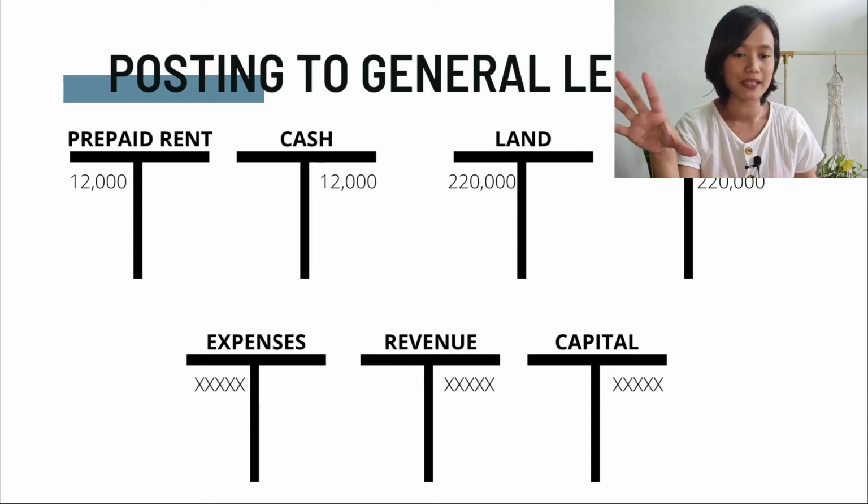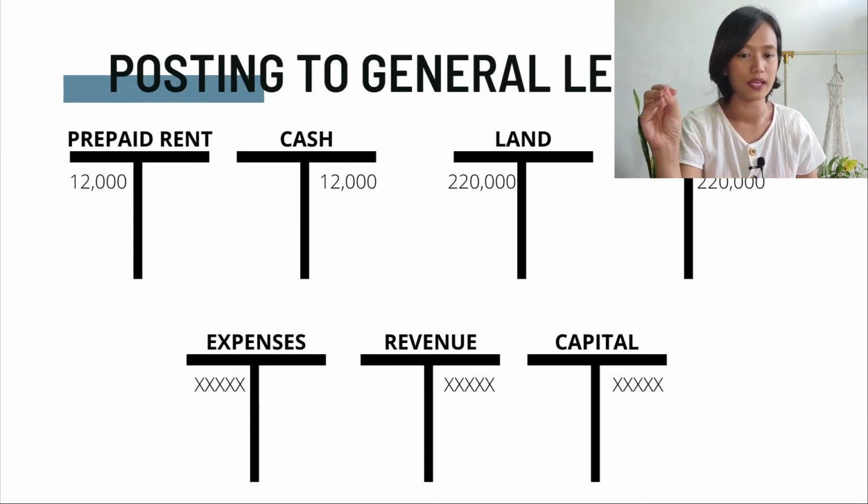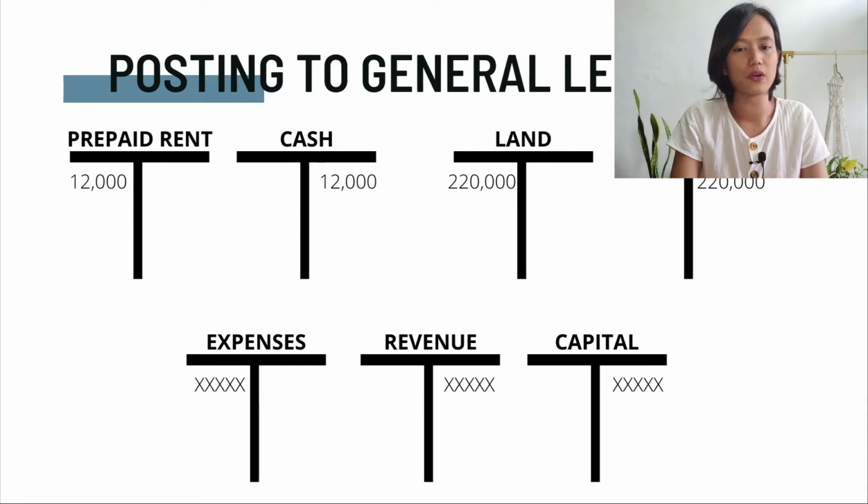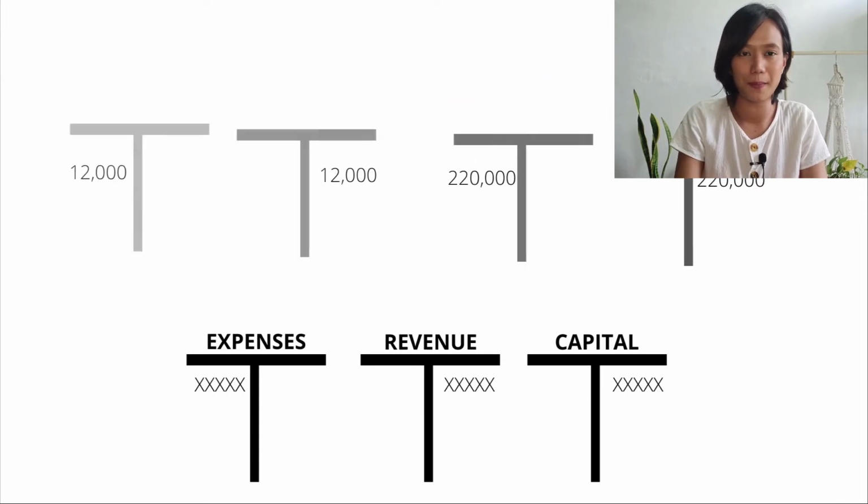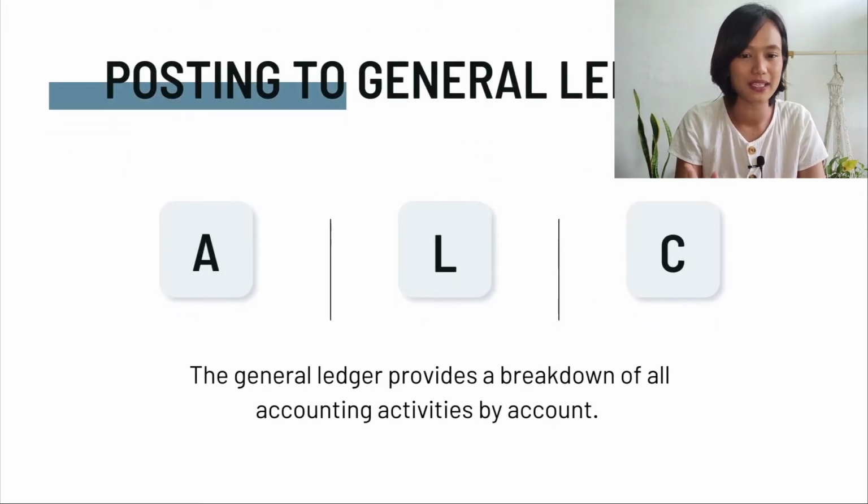So the general ledger provides a breakdown of all accounting activities by account, and this allows the user to monitor the status per account. Now, once we have summarized and posted to the general ledger, remember we have real accounts and nominal accounts, and the general ledger provides a breakdown of all accounting activities by account.